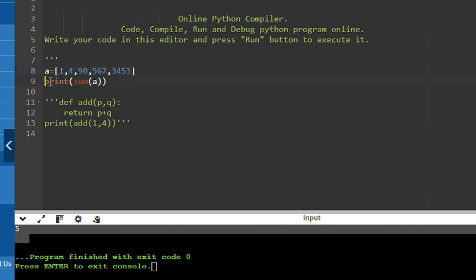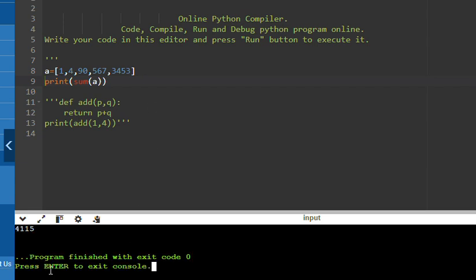Now let's see, we are getting the sum of all the elements in this a. In this way we can use it, so it is very useful.